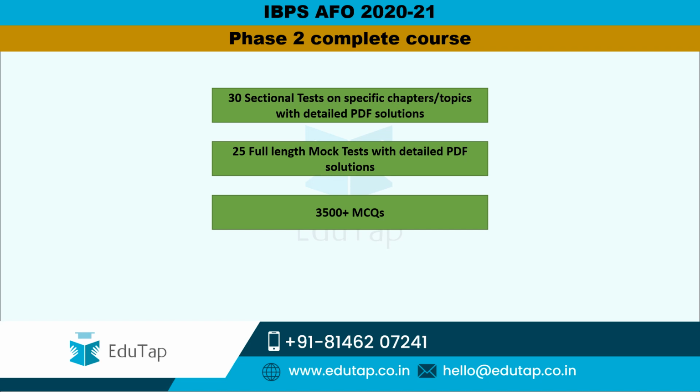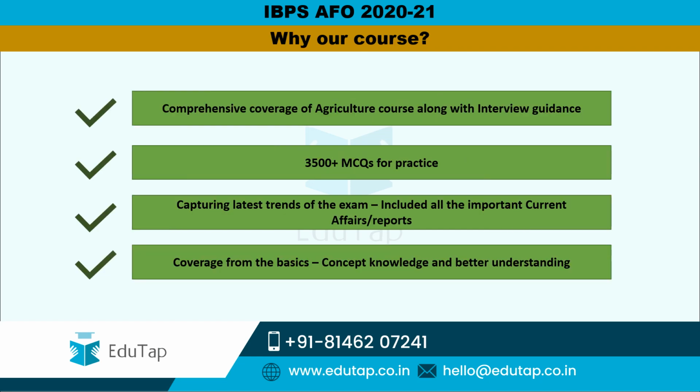But here in this course you will be getting 3500 plus mock multiple choice questions as part of this test series, and as part of the tests that are given along with each chapter.